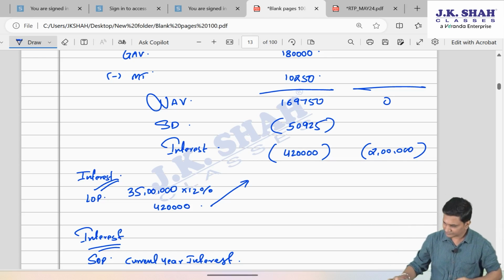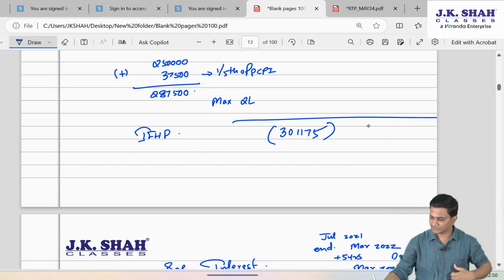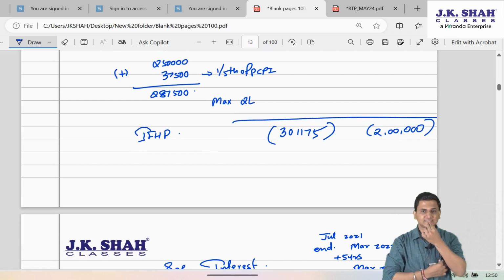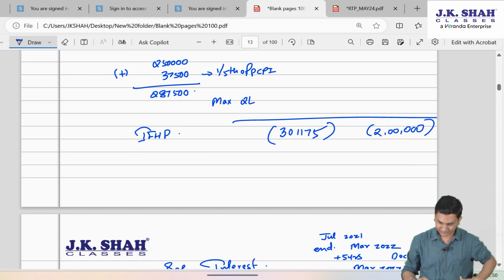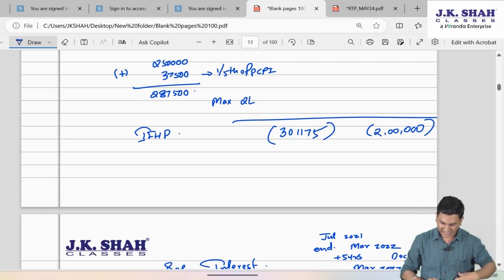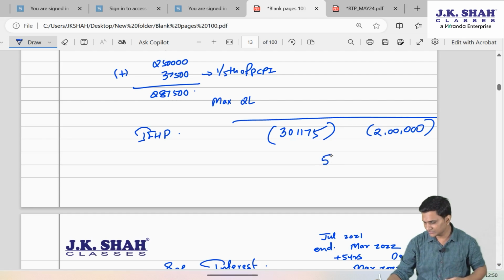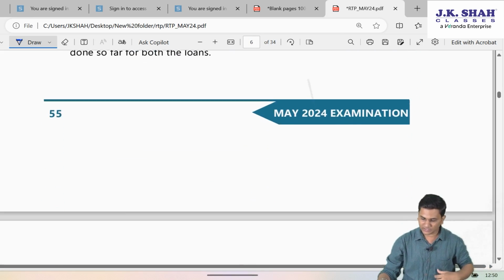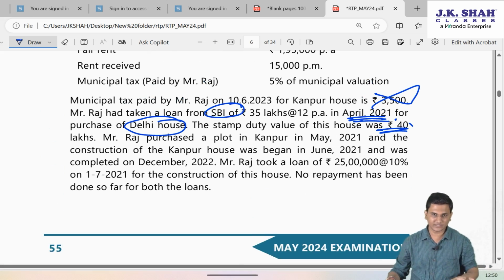Whereas from LOP, SOP will be 2 lakh negative. So if you go by this view, you will get a total loss of 2 lakh plus 3,01,175, that is 5,01,175. Now if you read the question further, friends, I hope income from house property calculation is clear.